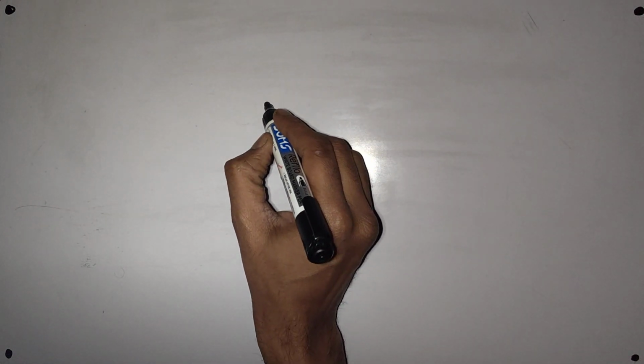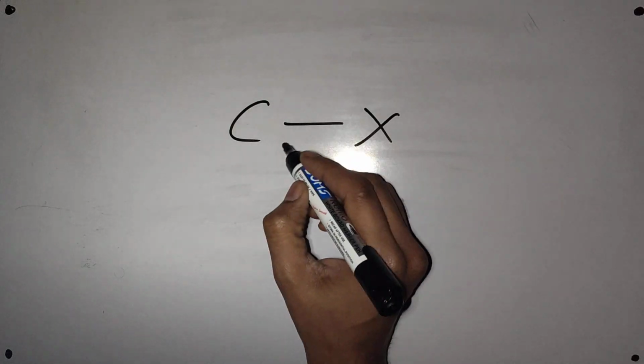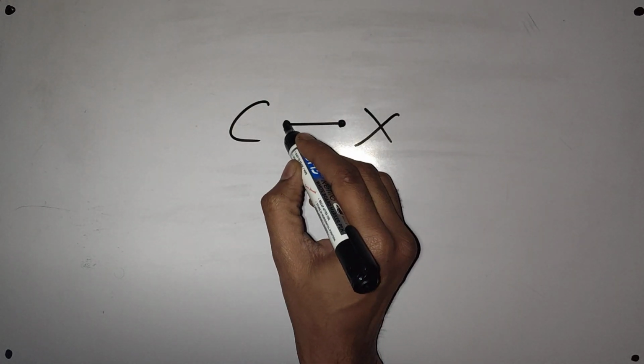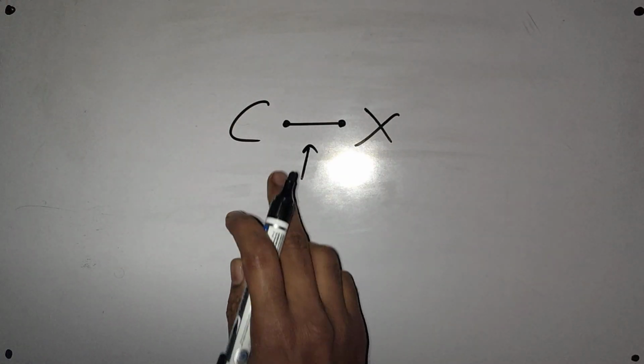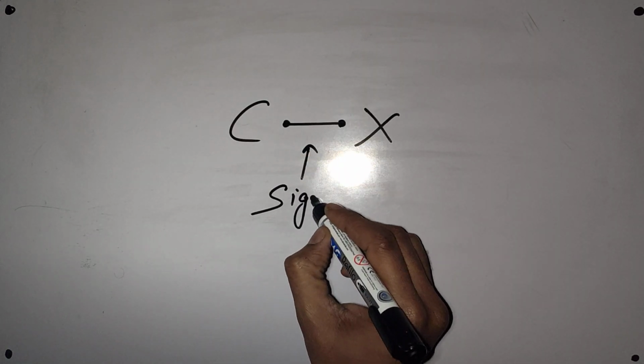To understand the nature of the C-X bond, first we need to understand which bond is available between C and X. Between C and X, it's a sigma covalent bond.